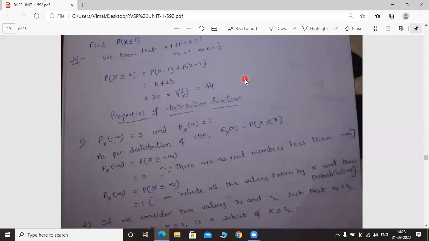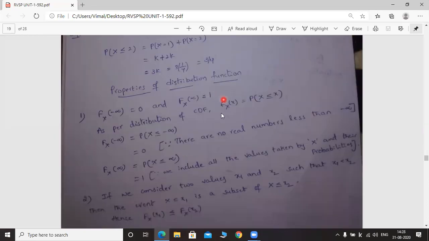Next, what are the properties of distribution function? We have 4 properties. In this class, I will cover these 4 properties. See the first property: capital Fx of minus infinity is equal to 0 and capital Fx of infinity is equal to 1. How can we prove these two? Capital Fx of minus infinity is 0. Capital Fx of infinity is 1. How can we prove this?